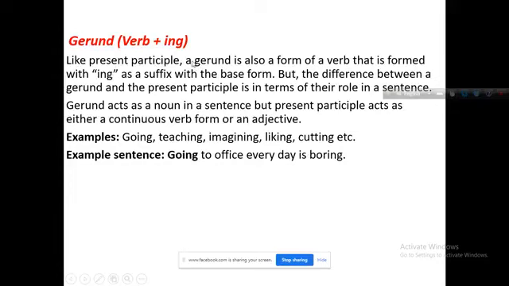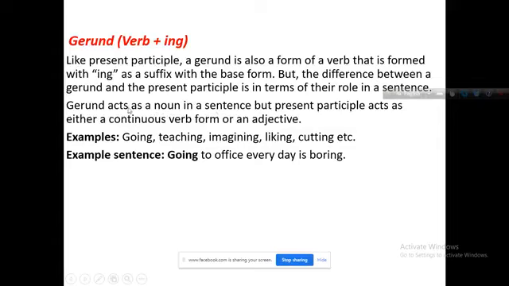A gerund is also a form of verb that is formed with ing as a suffix with the base verb. But the difference between a gerund and the present participle is in terms of the role in a sentence. What role they play in a sentence, you will get the difference. A gerund acts as a noun in a sentence.